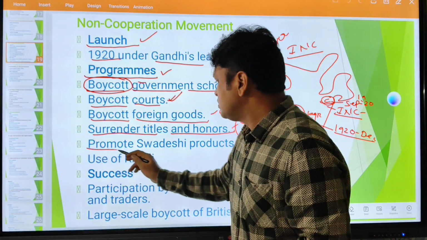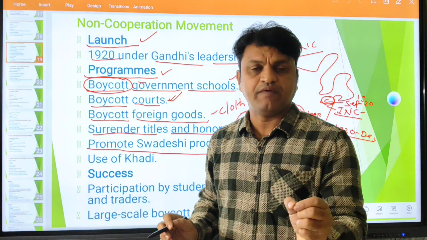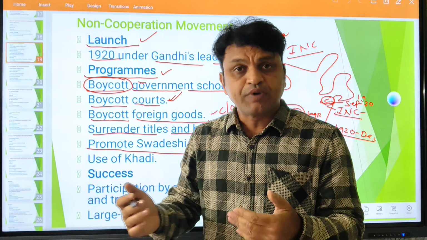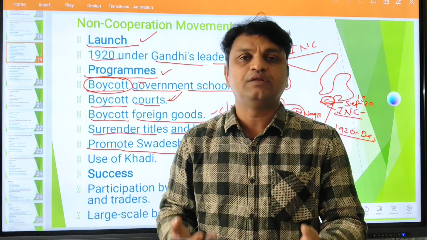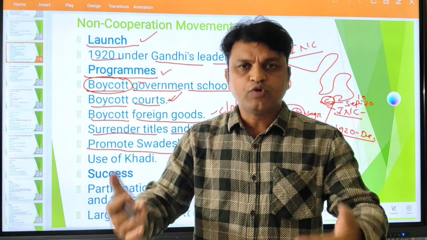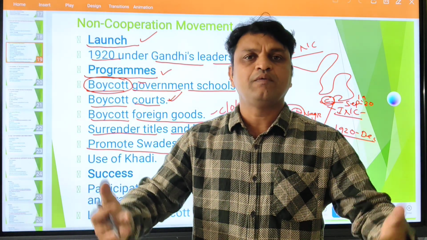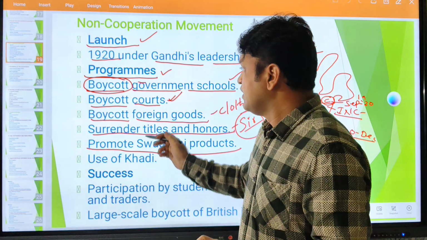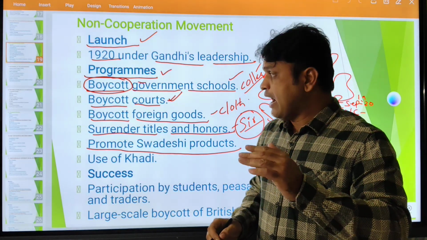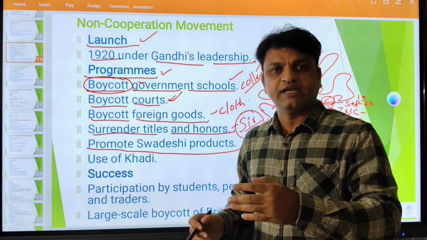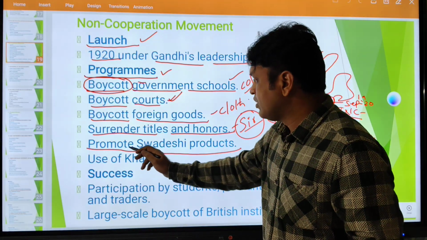And promote Swadeshi products. Very, very important. The Swadeshi movement started in 1905 when the Vande Mataram movement took place. So promoting Swadeshi goods rather than relying on foreign goods, so that we can produce our own goods, our own people will get employment and our own economy will develop. This is the main intention of the non-cooperation movement. Because we are buying their products, they are getting money and they are getting more control over India. So, to promote the Swadeshi movement.